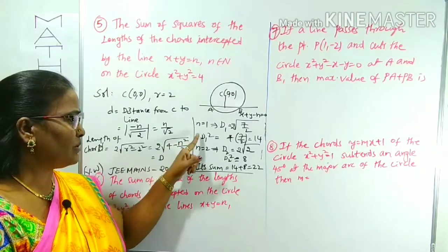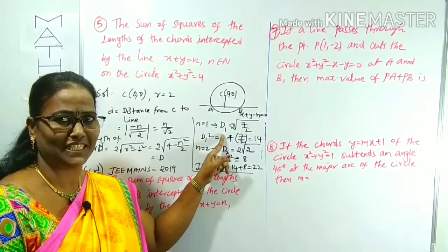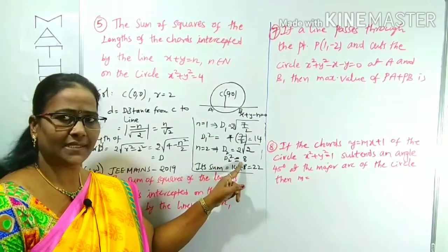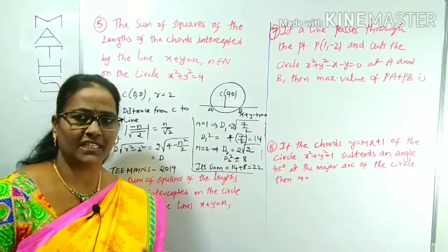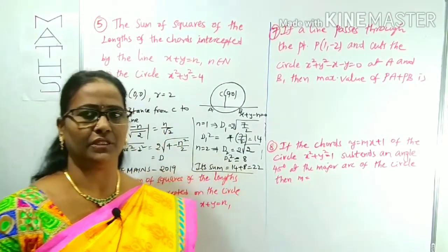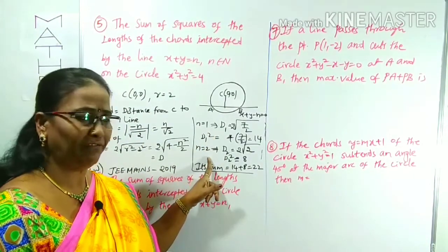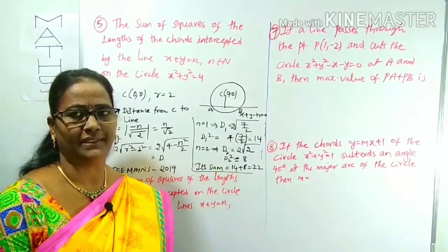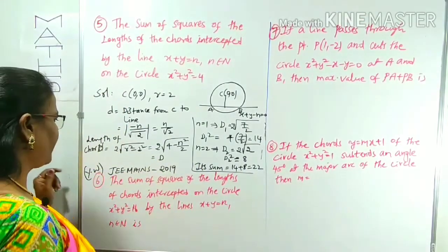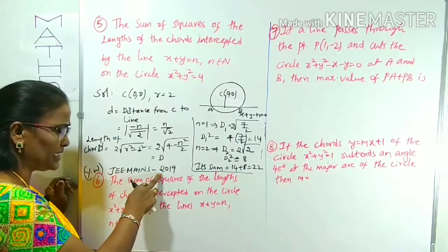By taking the n values 1, 2, 3 and so on, first n equal to 1, we can find d1. Its square is 14. For n equal to 2, its square is 8. From n equal to 3 onwards, it will be negative under the square root, which is undefined. That's why there is no need to take 3, 4 and so on. So these two squares are enough. By adding them, we get the answer he is asking for. It is 22.